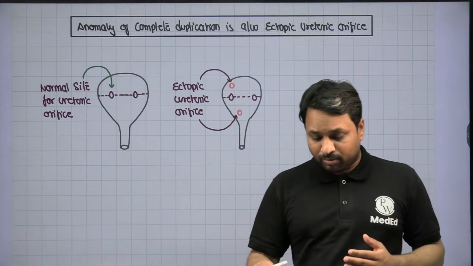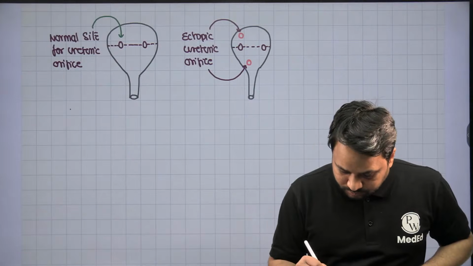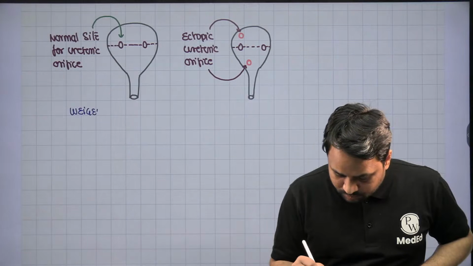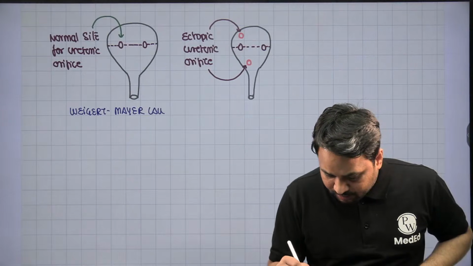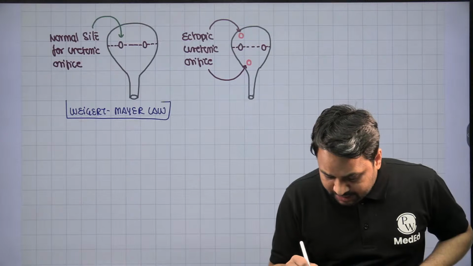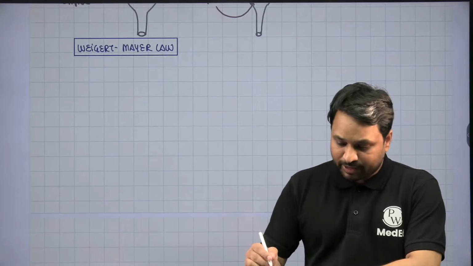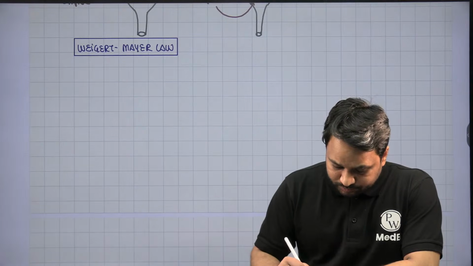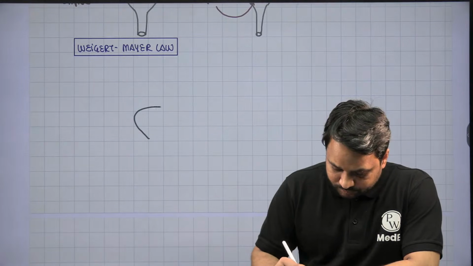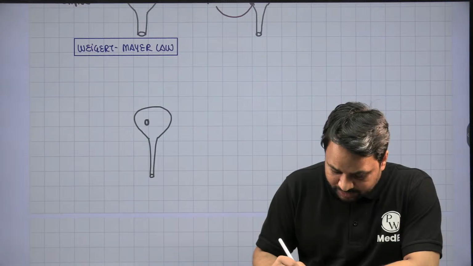To understand this problem of ectopic ureteric orifice, we have a rule or law, and that is called the Weigert-Meyer law. The Weigert-Meyer law is designed to explain the essence of the ectopic ureteric orifice. According to the Weigert-Meyer law, let's say this is the bladder, and this is the normal site of the ureteric orifice.